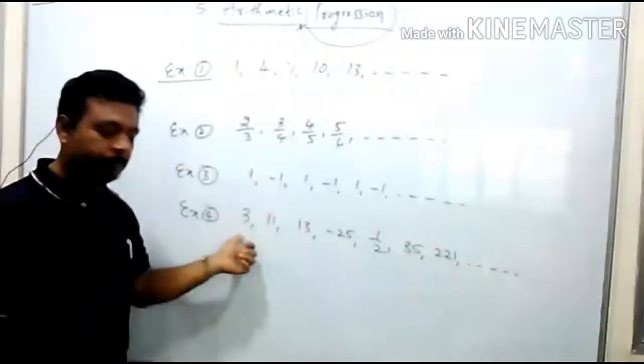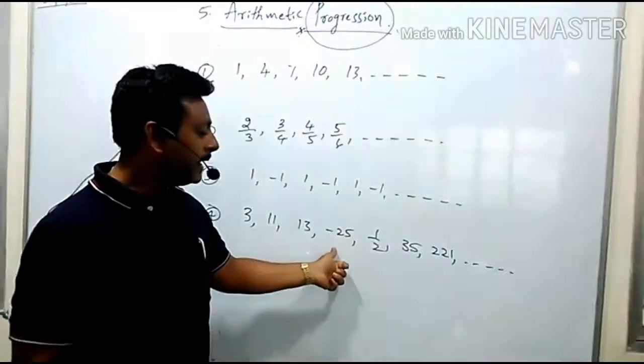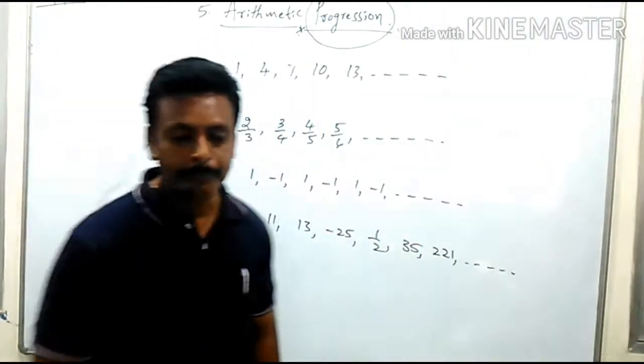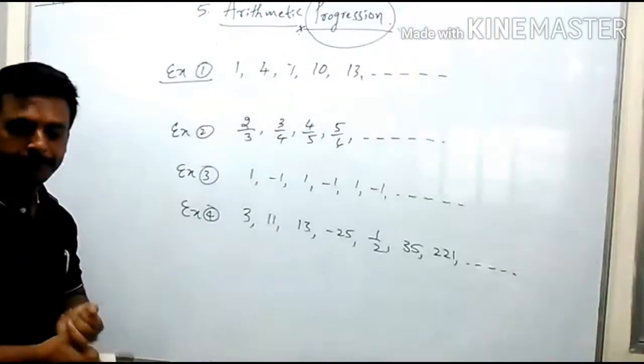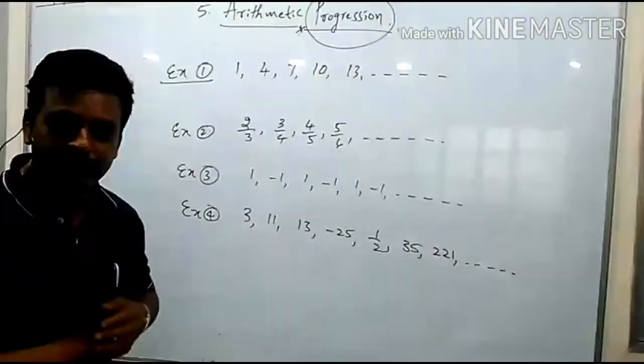I wrote 3, 11, 13. Next I went for minus 25, 1 by 2, 35, 221. What should be the next number? Can you guess? What should be the next number?